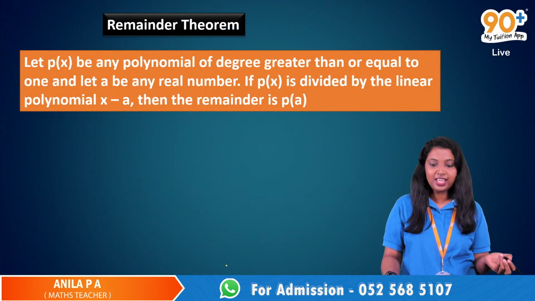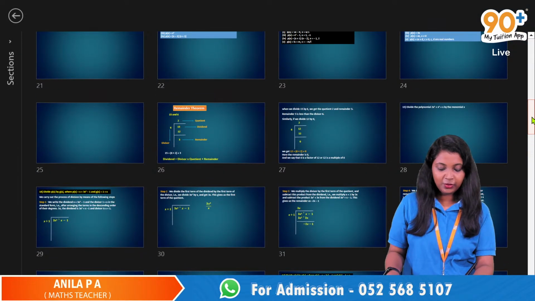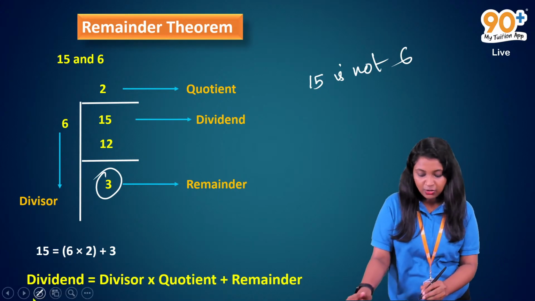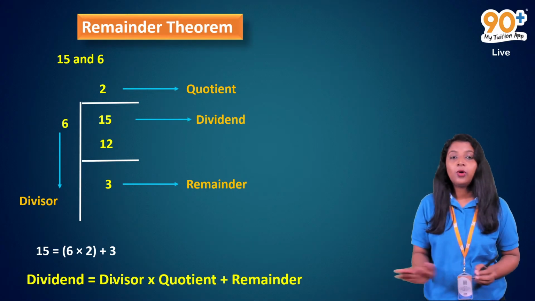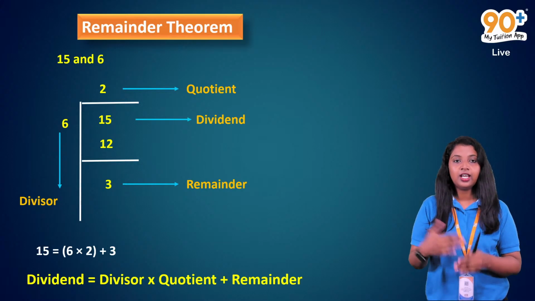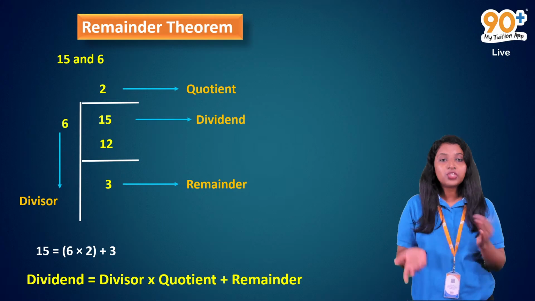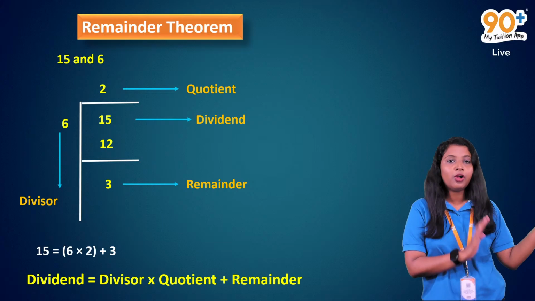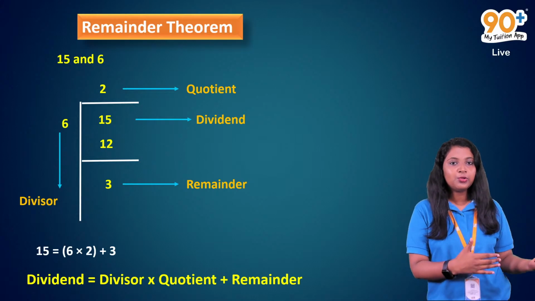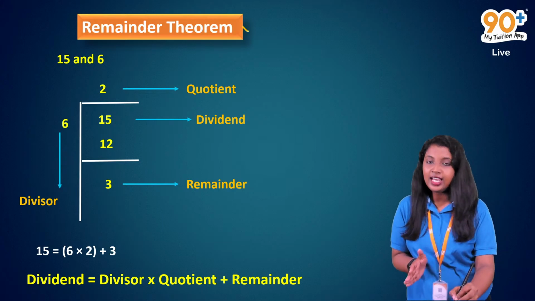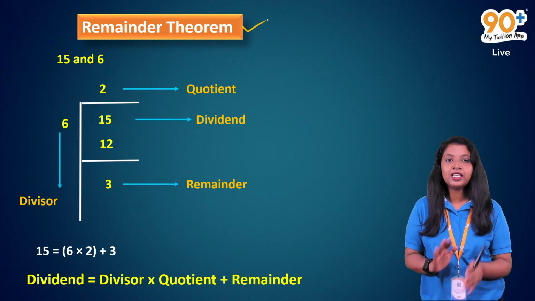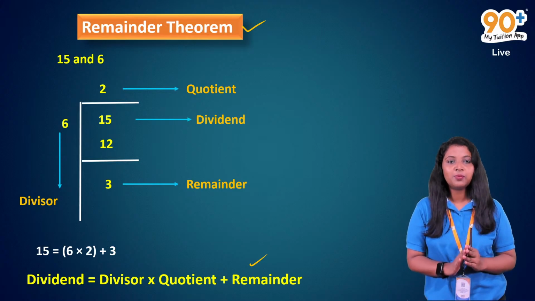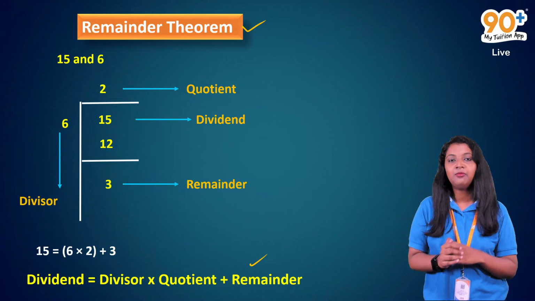Okay, we were about to discuss the remainder theorem. That is not the remainder theorem, I just wanted to say this one. I will tell you what the remainder theorem is. This is something related to it: dividend is equal to divisor into quotient plus remainder. That is what we can see when we do the usual division. When we extend it to polynomials, we will arrive at another conclusion and we will learn the remainder theorem later. But this is related to the statement. We have dividend is equal to divisor into quotient plus remainder, but that is not the real remainder theorem. We will learn that later.